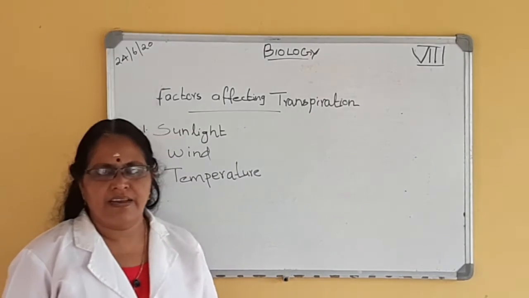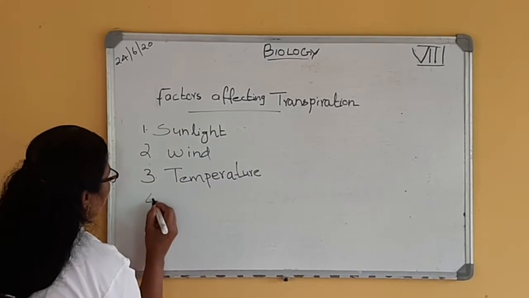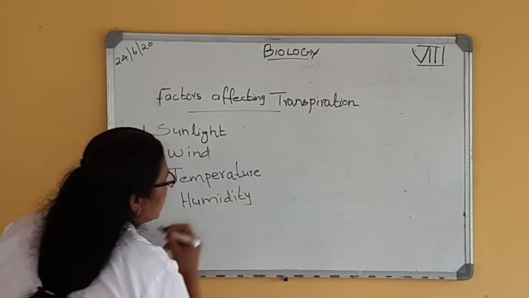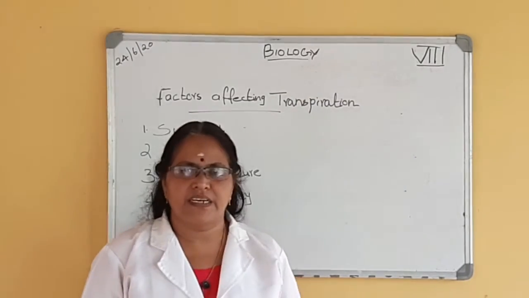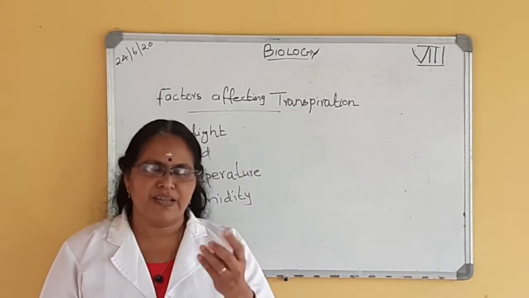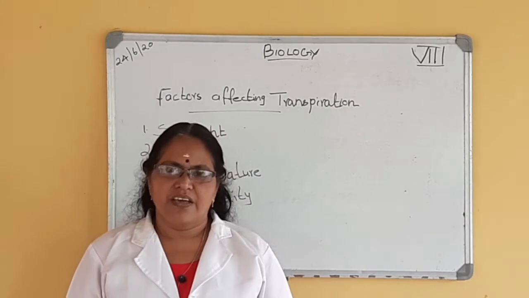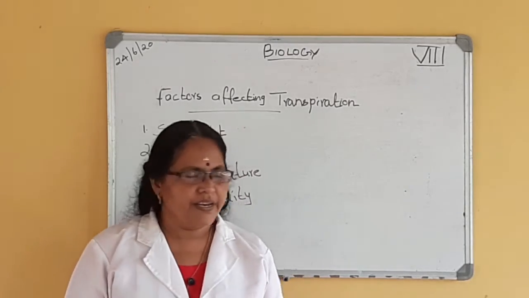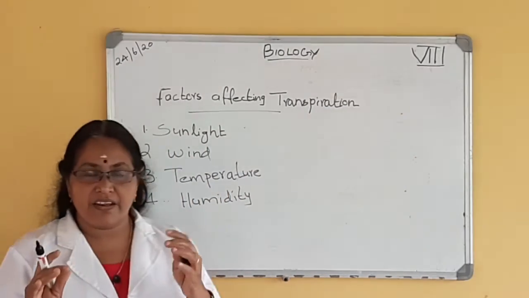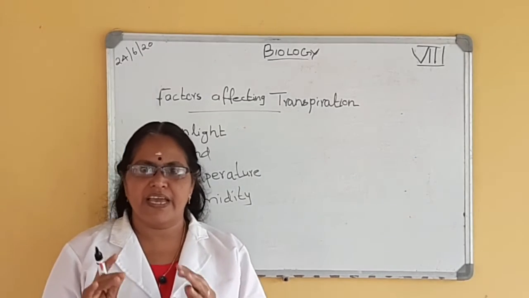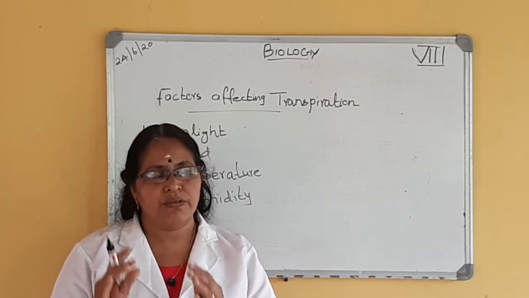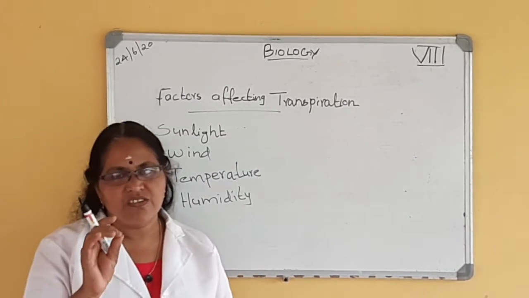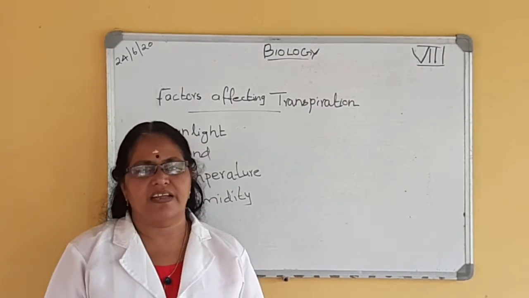Then one more factor is humidity. How does humidity affect the rate of transpiration? What is the meaning of humidity, Manasa? Okay. Humidity is the amount of water vapor present in the air. If the air is already humid, that means if the air contains a lot of water vapor or moisture, then transpiration takes place slowly. It decreases the rate of transpiration.